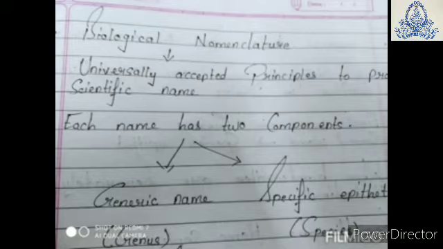Each name has two components. The first is the generic name, which stands for the genus, and the other is the specific epithet, which stands for the species name.